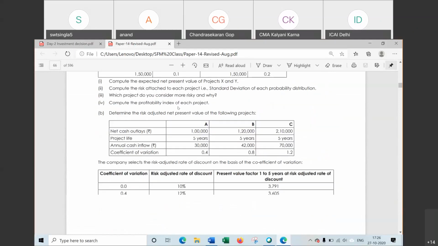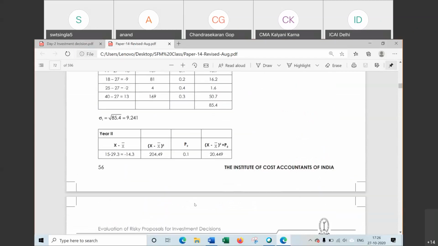If you find it, you can read the theory from there. So far I have written the theory in brief.